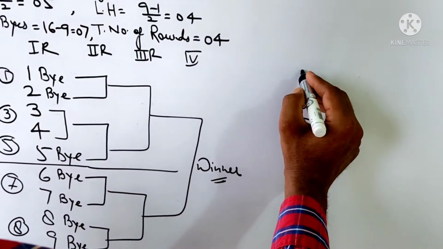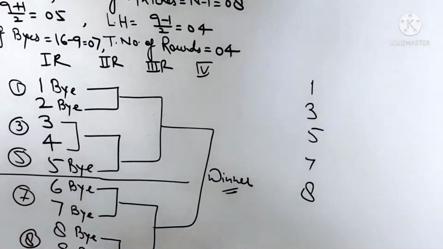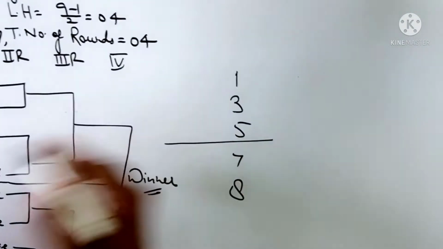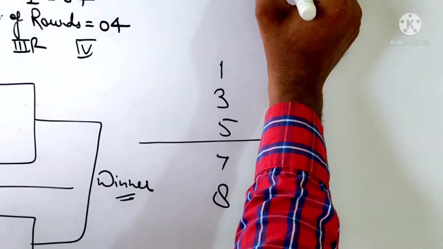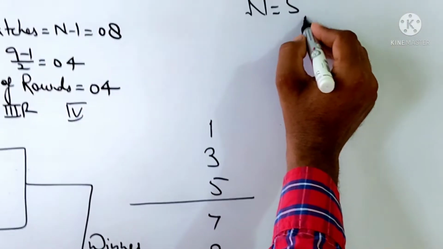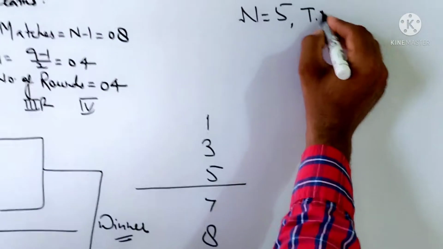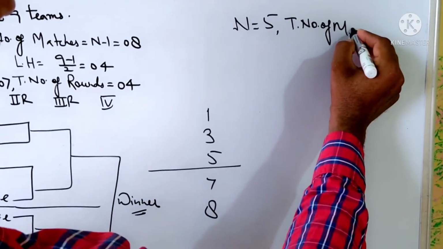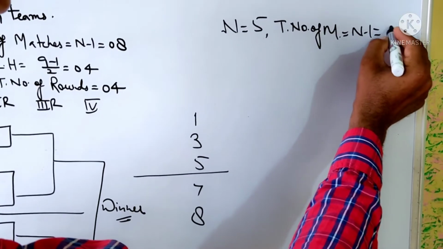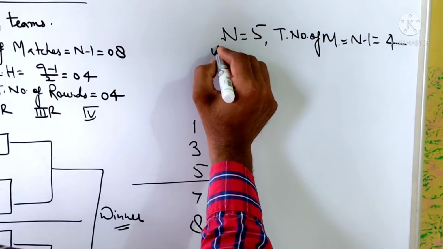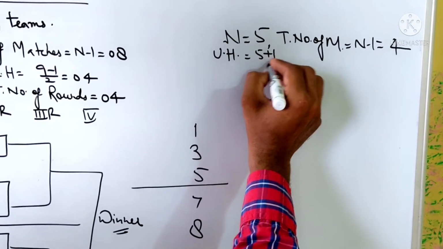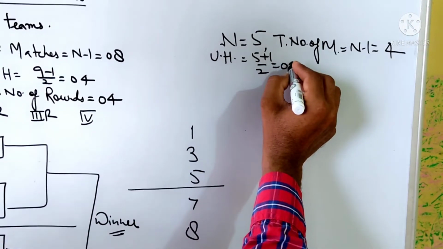Same pattern. Draw a fixture of 5 teams divided into 2 parts. N is equal to 5. Total number of matches is n minus 1, which is equal to 4. Upper half teams: 5 plus 1 by 2 is equal to 3.